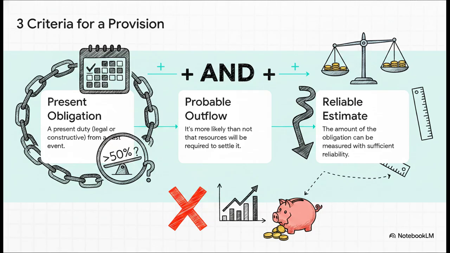First, you need a present obligation, meaning you're on the hook right now because of something that already happened. Second, the outflow of cash or other resources has to be probable, which in accounting speak means there's a greater than 50% chance it's going to happen. And third, you need to be able to make a reliable estimate of the cost. If you're missing even one of these, you cannot book a provision. The bar is set high for a reason.